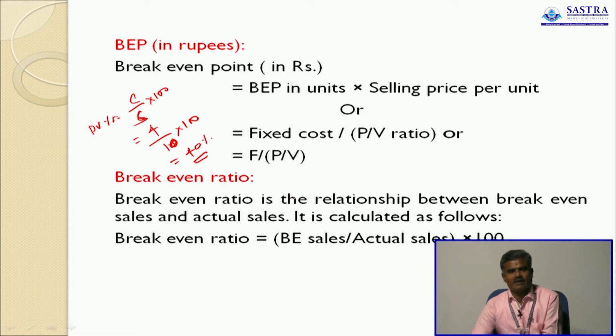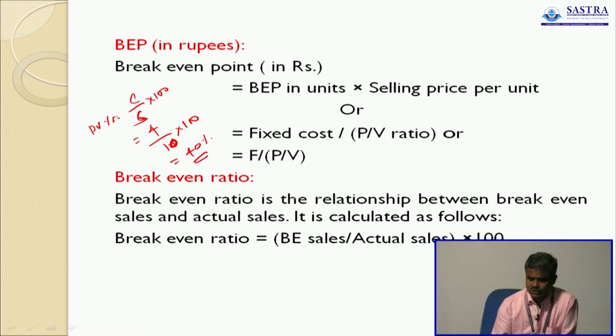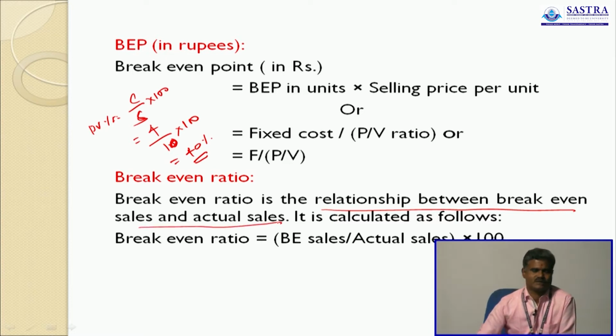So both are available. Break-even sales we found. Sales is given in the problem. So simply we take these two components. Ultimately we find out what? Break-even ratio. It shows the relationship between break-even sales and the actual sales. Usually it is expressed in terms of percentage. So this is the formula: break-even sales divided by actual sales into 100.